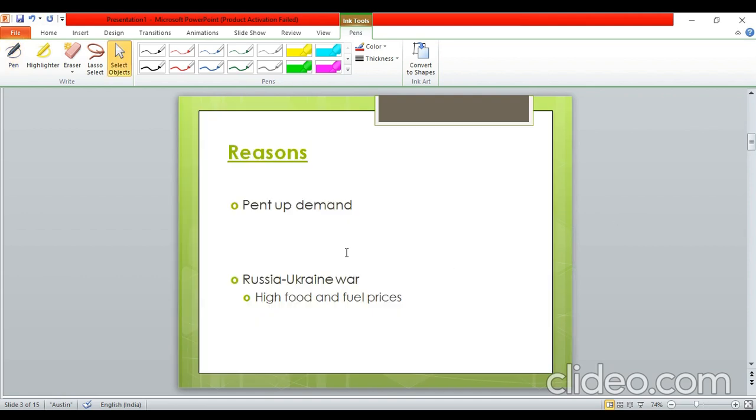Now, what are the reasons behind this inflation? So very briefly, let us just touch upon the reasons. So first is the pent up demand.